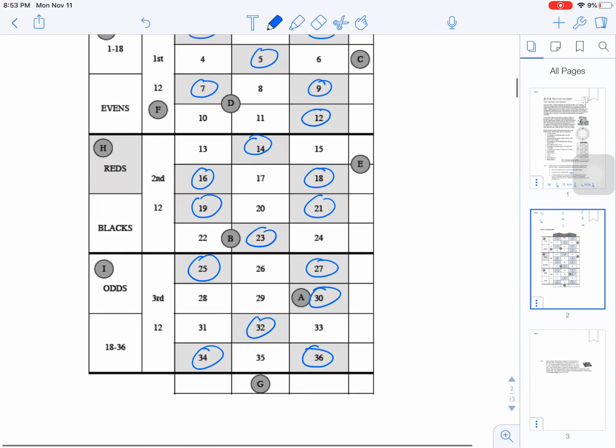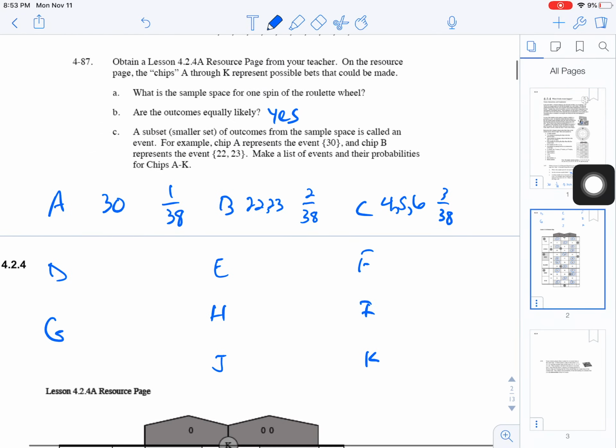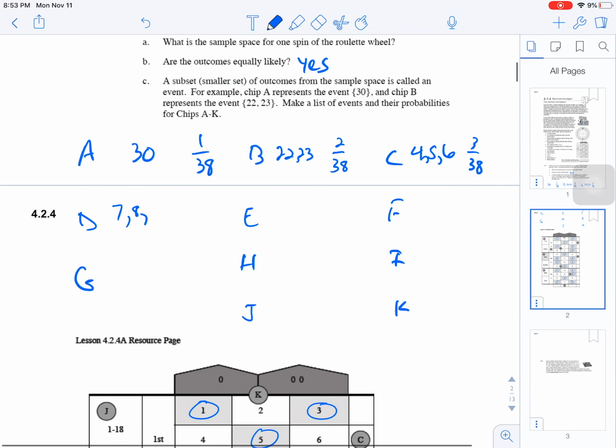Chip D is right here. It's touching all 4 of these, so you win if you get a 7, an 8, a 10, or an 11. That's 4 out of 38.